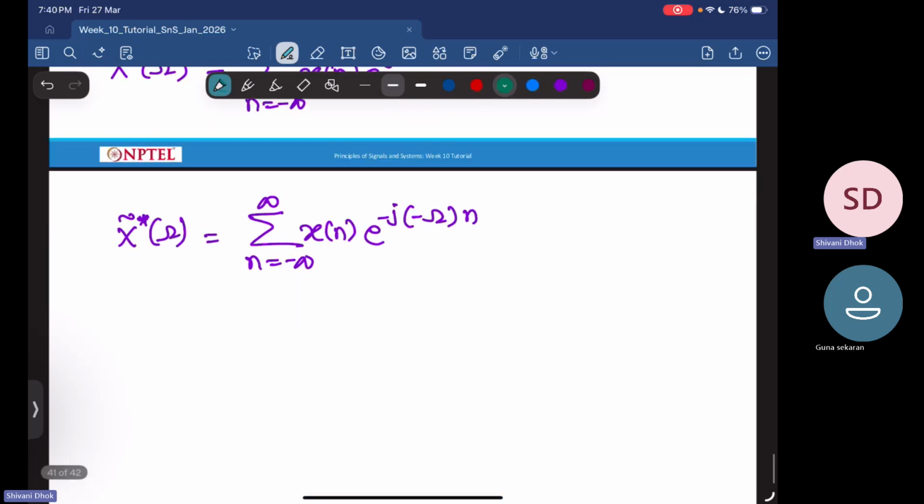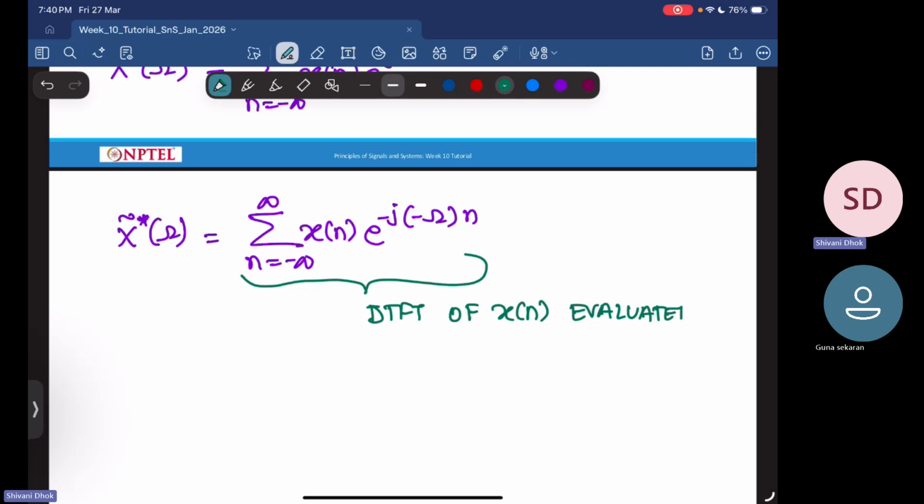So this summation, whatever we have here, is the DTFT of x of n evaluated at minus omega. So therefore, X tilde conjugate of omega is equal to summation n running from minus infinity to infinity x, sorry, this is x of